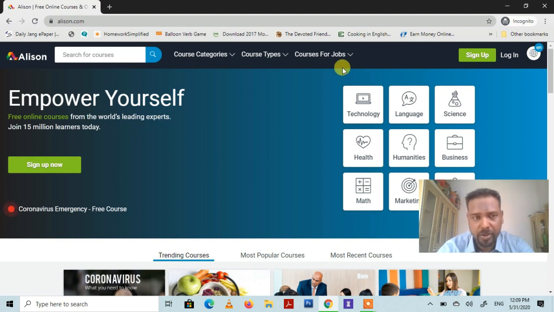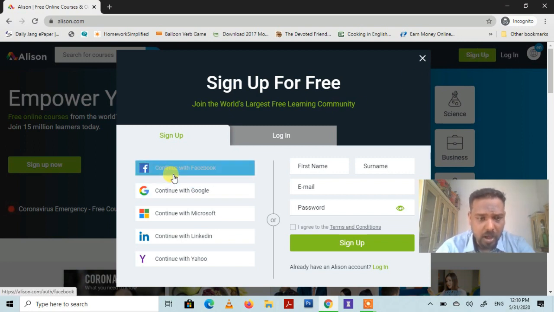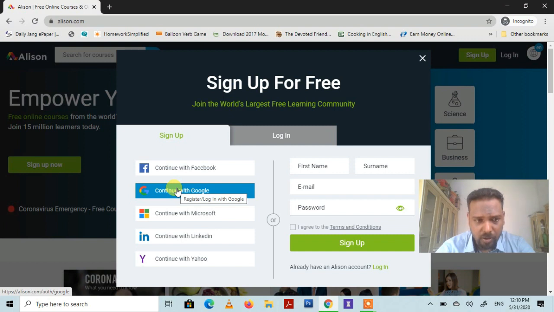So what you need to do here is to first log in yourself to this website. Because you did not use it earlier, so you have to sign up. You have to click on sign up button first to enroll yourself here. You have to do it only once. Once you get yourself enrolled here, you don't need to click that button. Let's see, we have different options here for login. See this, if you have your Gmail account already logged in, so you just need to click on continue with Google. So it takes all the things from Google.